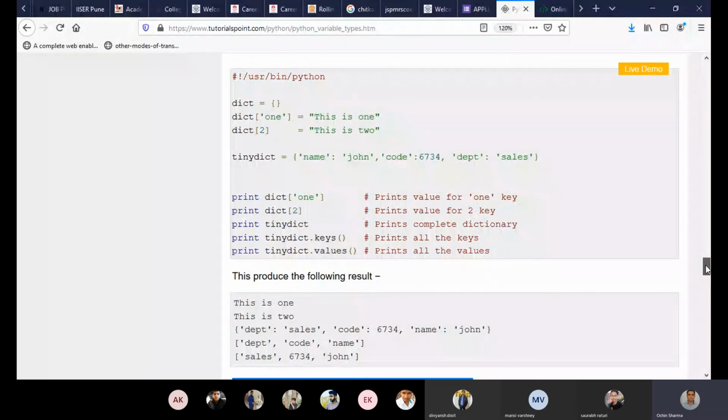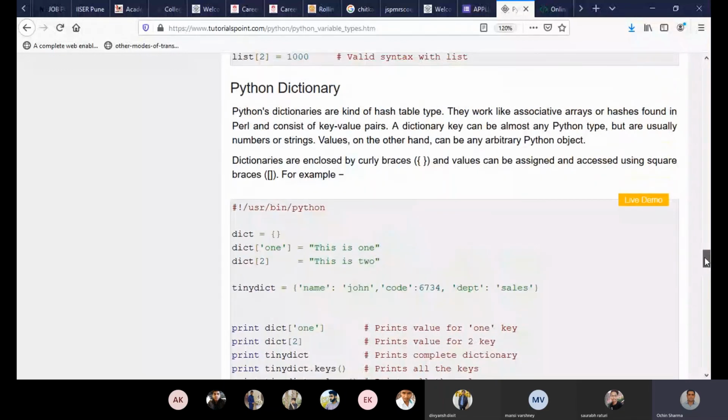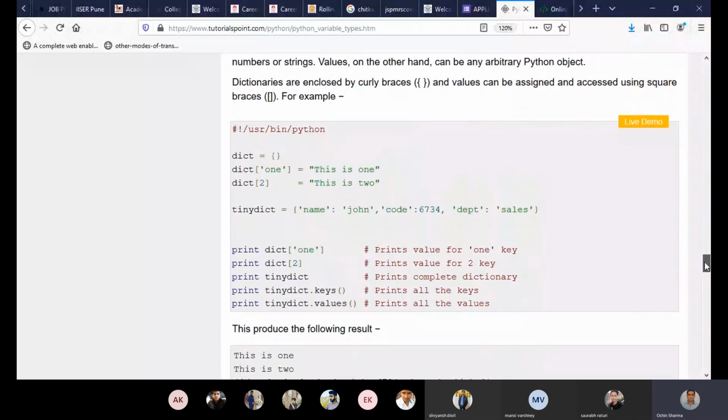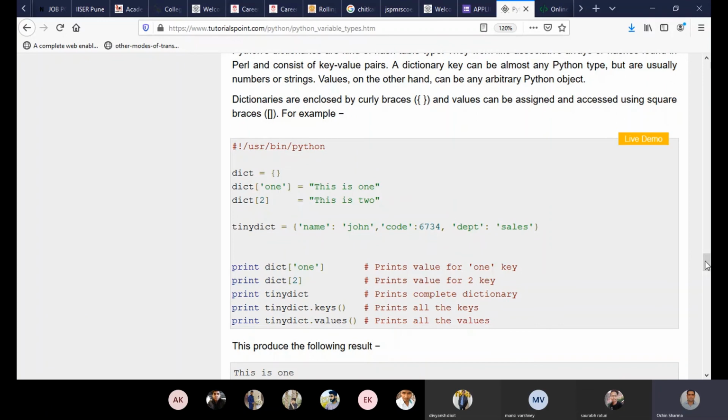After that, list we have seen, after that tuples we have seen, and after that dictionary we have seen. So I would suggest you revise this and see what the difference between these is and how you can find what is a tuple and what is a list.